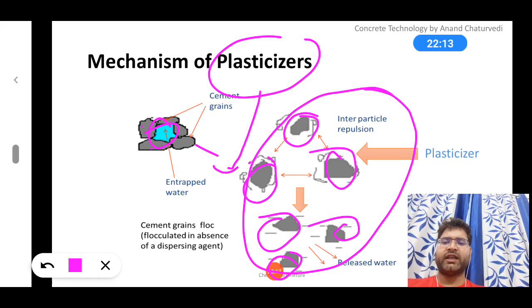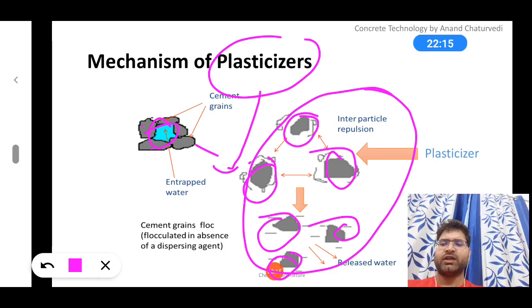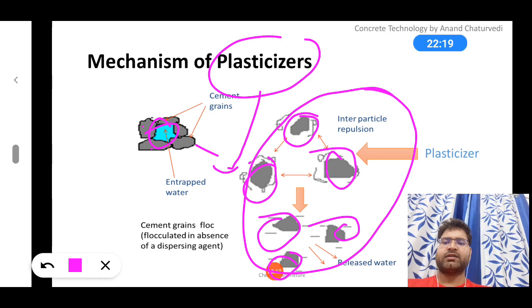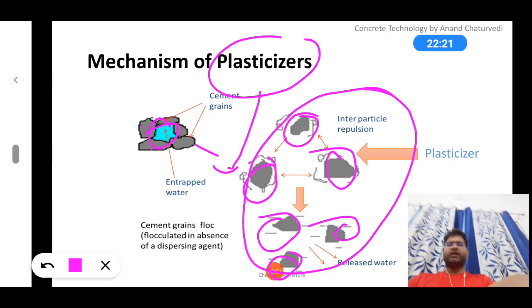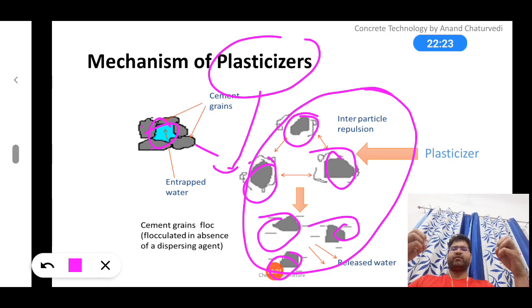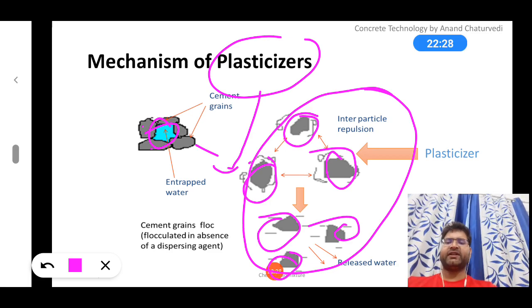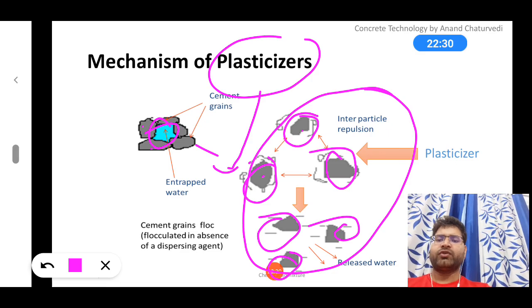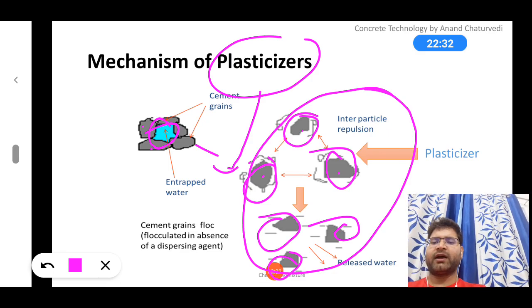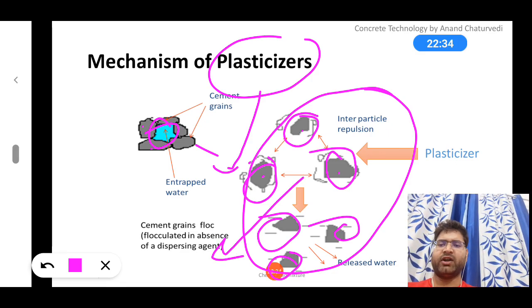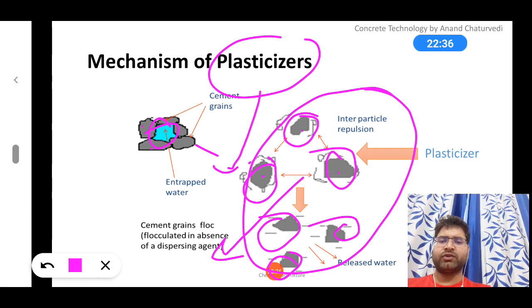Since every floc of cement grain is negatively charged, what would it do? It would try to repel. So when it repels, what will happen? All the floc would go away and the entrapped water would be available. Entrapped water would come out.